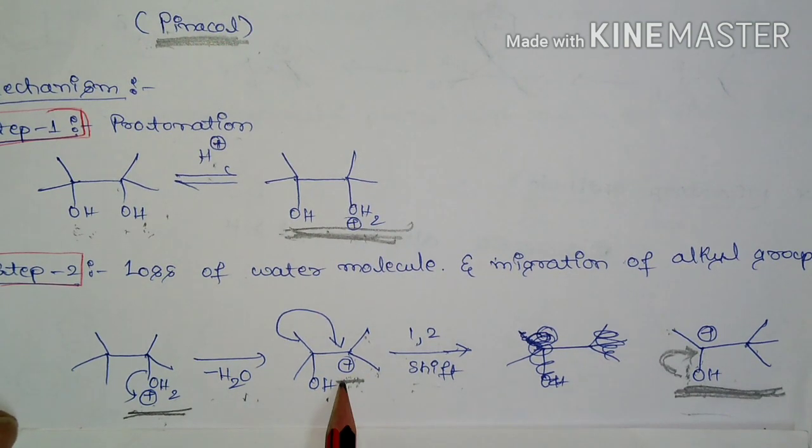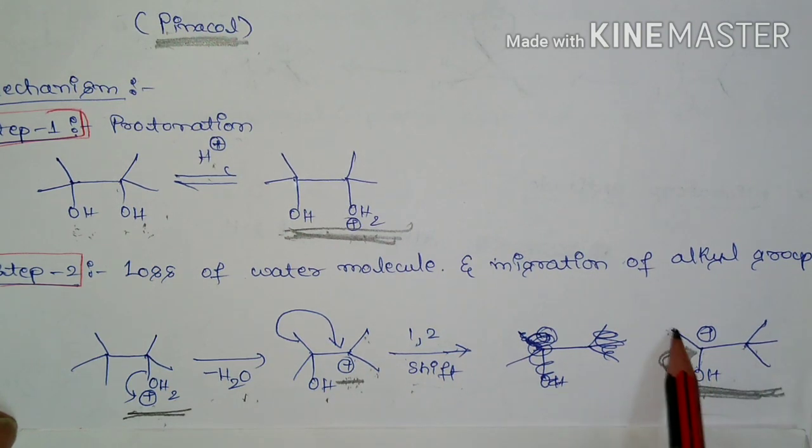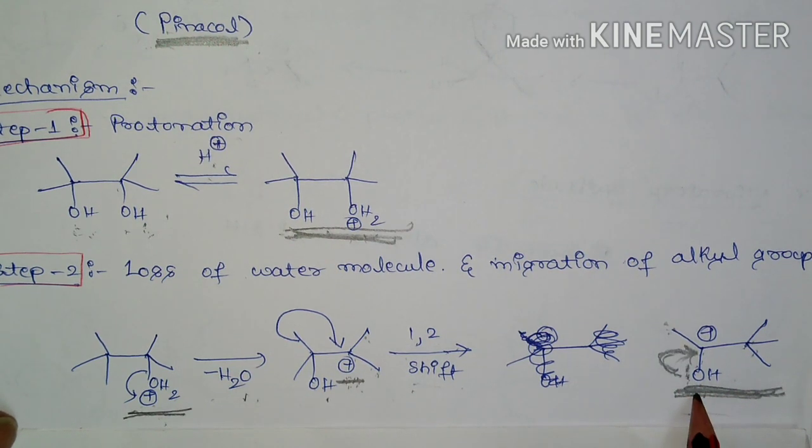Why is it so? Because this tertiary carbocation is going to have only the inductive effect, whereas here, along with the inductive effect from the alkyl group, there is a donation of an electron pair from the heteroatom. So it is going to have both the inductive effect as well as the resonance effect. Hence it is more stable. So that's why it is undergoing rearrangement even though there is formation of a tertiary carbocation here.